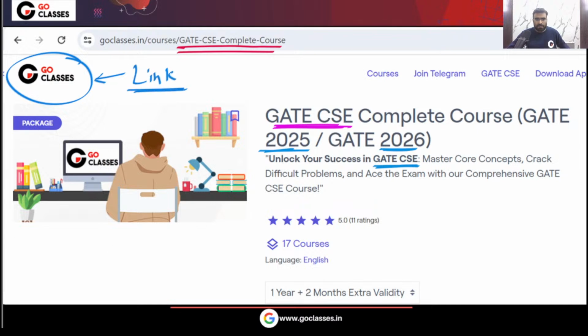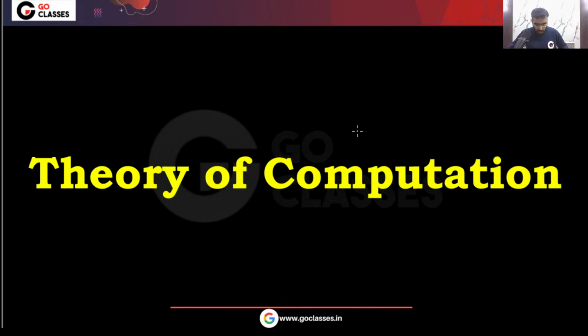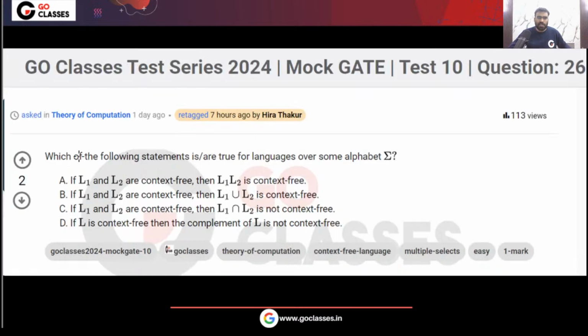Now let's solve theory of computation questions. Let's solve the theory of computation questions in this AIMT 1, All India Mock Test 1. Let's start with this question. This is our All India Mock Test 1 theory of computation question. Which of the following statements is or are true for languages over some alphabet sigma? Four options are given to you.